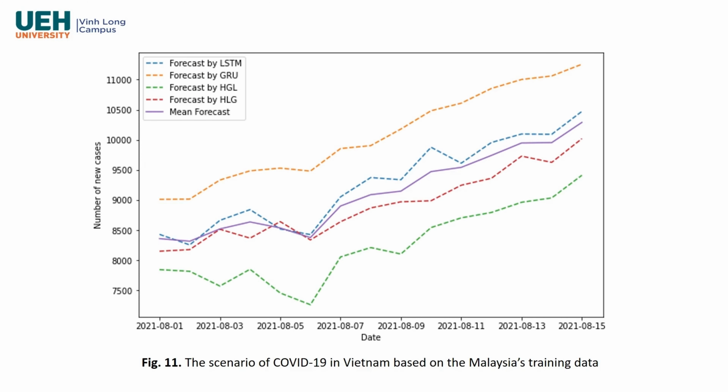Figure 11 demonstrates the circumstance of COVID-19 in Vietnam, which was predicted by the models trained on Malaysia's data. We can see the contrast of Figure 11 with Figure 10. This time, the new COVID-19 cases in Vietnam are going up. It could escalate from 7,500 to 11,000 patients, as noted on August 1 and August 15, respectively.